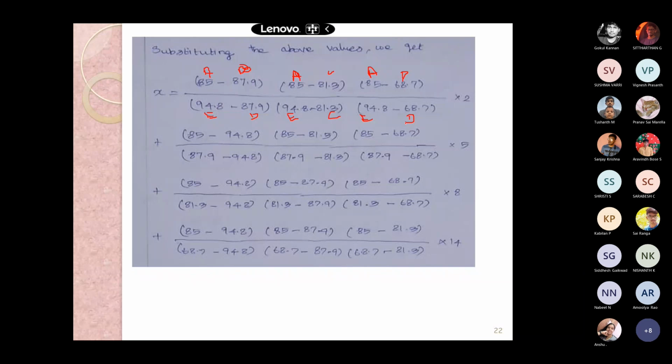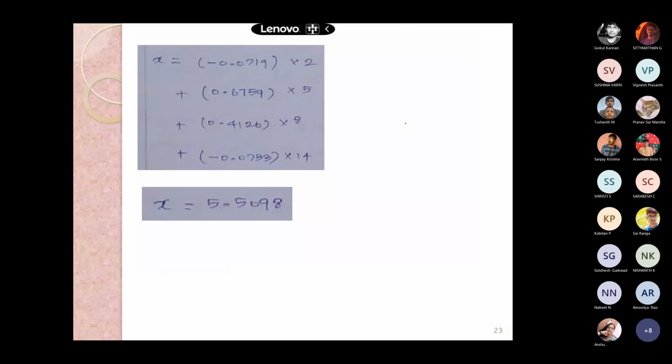Joshua? Yes, sir. The A value is 85, and apply the B value as 87.9. Sir, the value coming out the first time is minus 0.144. No, please cross check again.